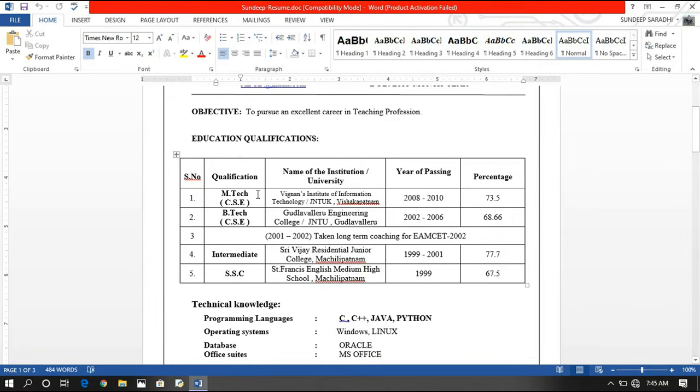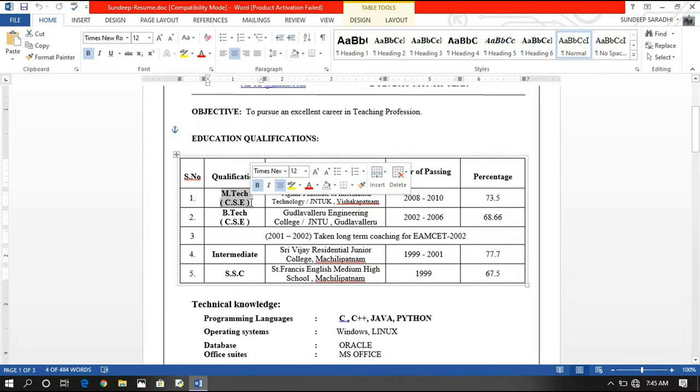And coming to the educational qualifications, the highest degree I have is MTech, so I am mentioning it here: the name of the university or college, the year of passing, and the percentage. And then the BTech: college or institution name, year of passing, and the percentage.